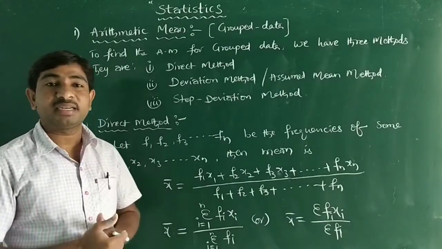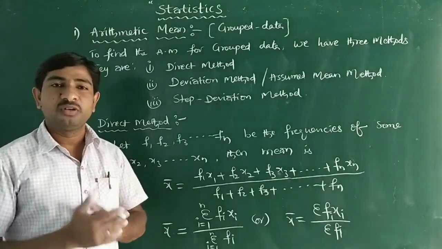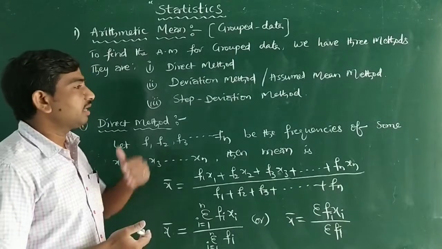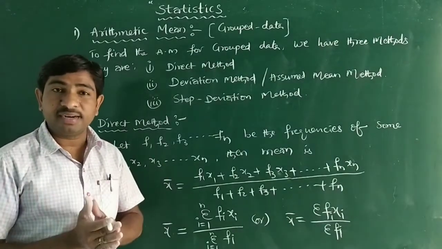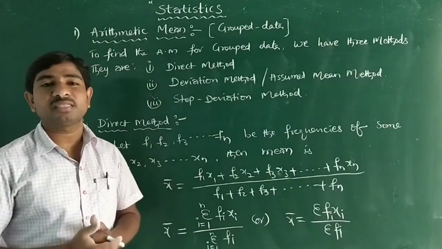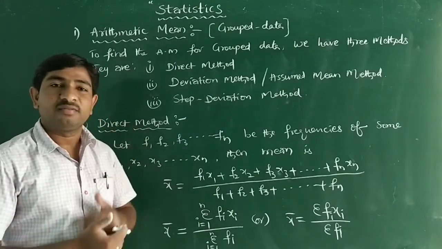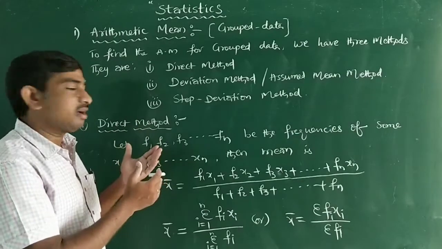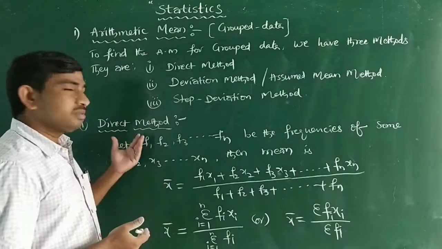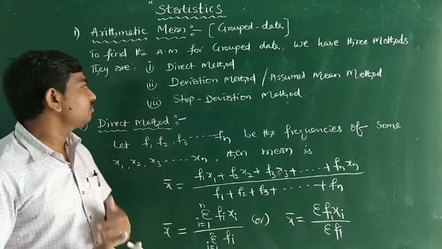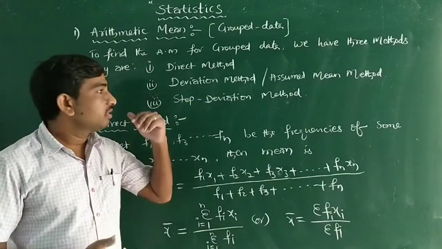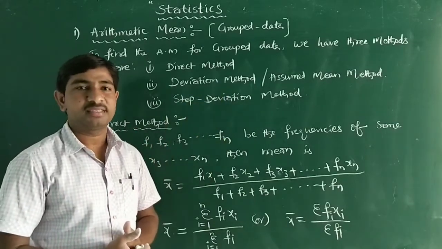This direct method is somewhat difficult for extreme values of the given data. If some large numbers are given in the data, then it is very difficult to find the arithmetic mean. So we can choose the second method, that is the deviation method or assumed mean method. Okay, see that.